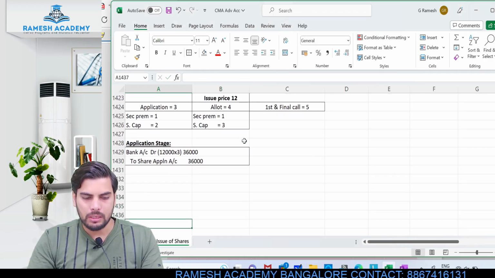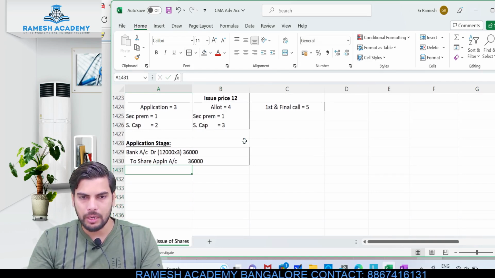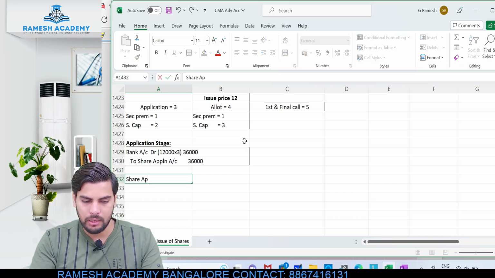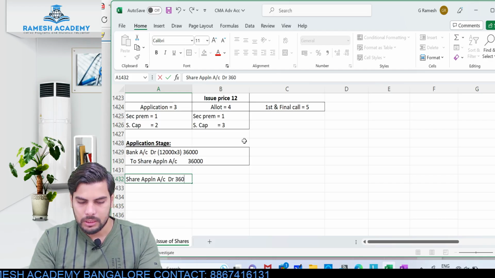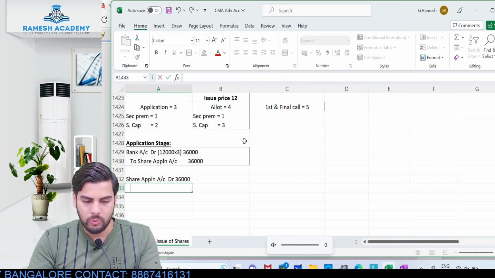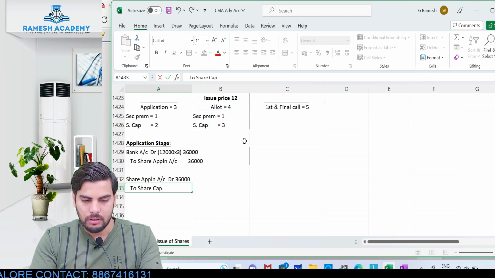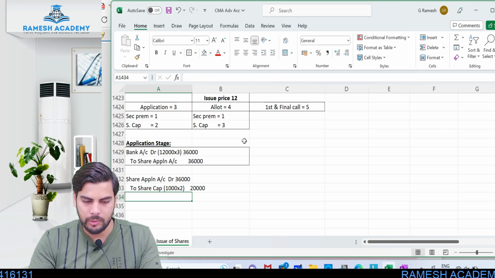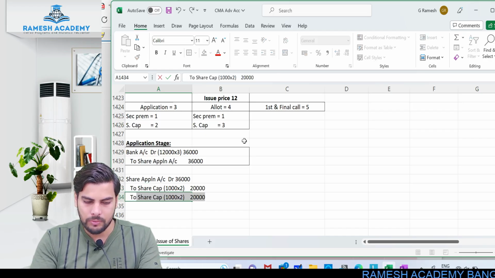Now, out of this 36,000 rupees, how much is the amount which I am refunding, and how much is the amount which I am transferring to share capital? So the next entry will be share application account debit 36,000. First, let me transfer the amount with respect to the capital, so to share capital. Here premium is also included, don't forget that point. So 10,000 into 2 rupees is the capital component, so 20,000 will be transferred to capital. 1 rupee will be transferred to securities premium, so securities premium 10,000 into 1.